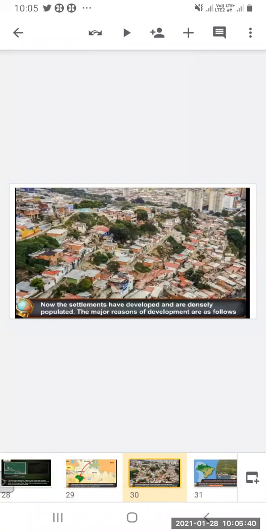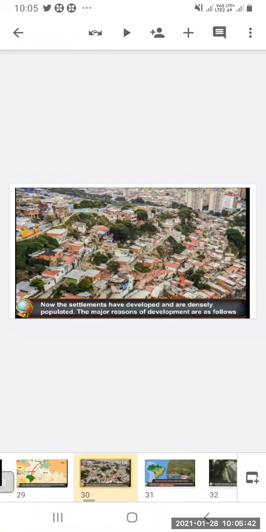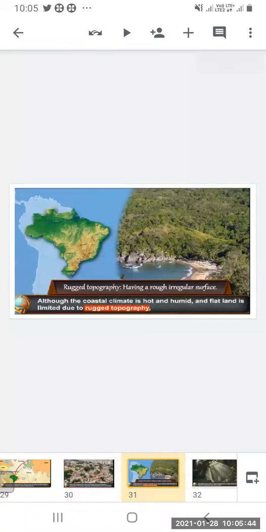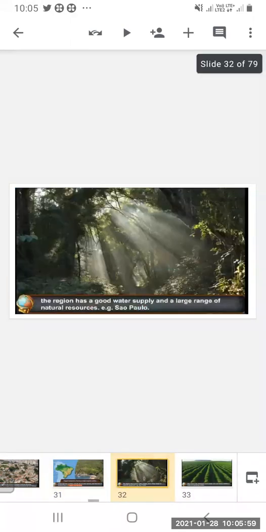The major reasons for development are as follows. Although the coastal climate is hot and humid, and flat land is limited due to rugged topography, the region has a good water supply and a large range of natural resources. Sao Paulo is an example, with a very good supply of water and natural resources available in abundance.